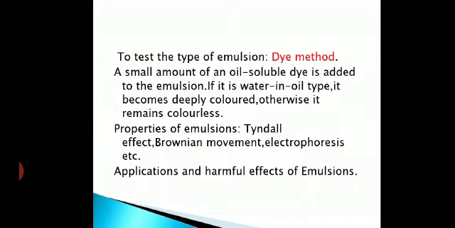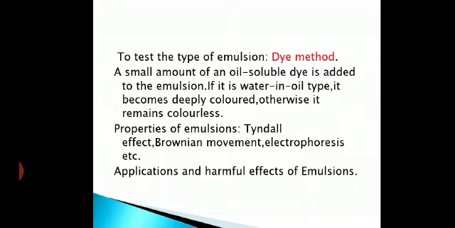Now the properties of emulsions, if you see, emulsions exhibit all the properties I have written there on the screen: the Tyndall effect, the Brownian movement, the electrophoresis. Apart from that, coagulation on addition of electrolytes. All this is shown by the colloidal solution. Emulsions can be separated into their constituent liquids by boiling, by freezing, by centrifugation, and electrostatic precipitation, that is electrophoresis. Otherwise we can say by adding a large amount of electrolyte to precipitate out the dispersed phase. In this way it can be done.